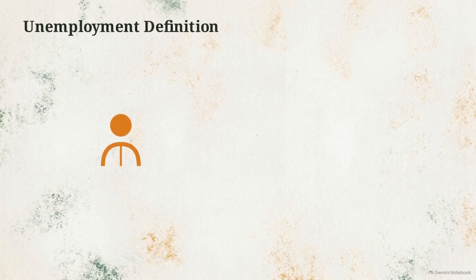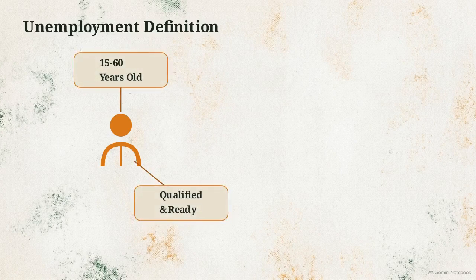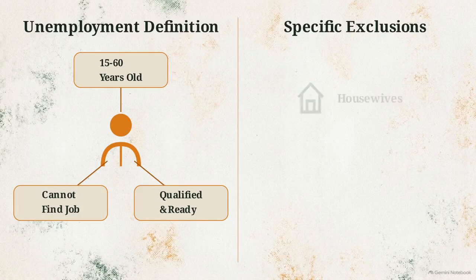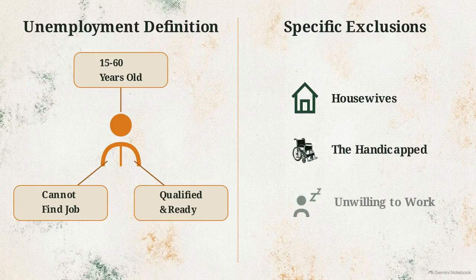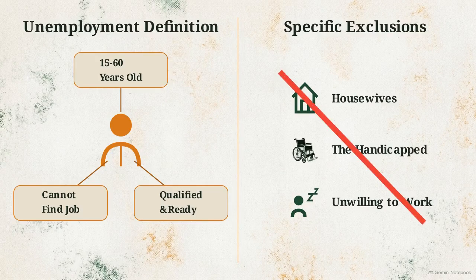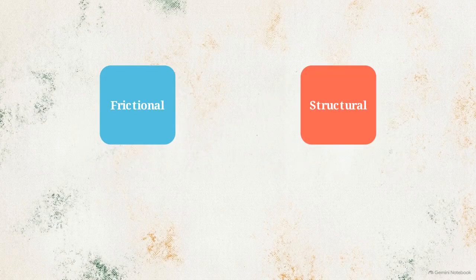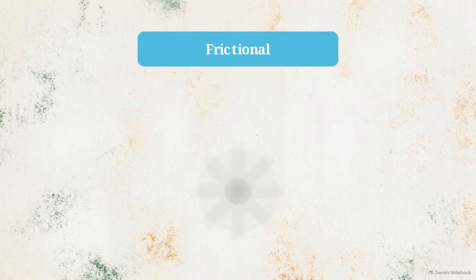The second half of the chapter is unemployment. The textbook defines an unemployed person as someone between 15 and 60 years old, who is qualified and ready to work at the prevalent wage, but cannot find a job. This strict definition specifically excludes housewives, the handicapped, and those unwilling to work. The syllabus identifies 6 types of unemployment. The trickiest to distinguish are frictional and structural.